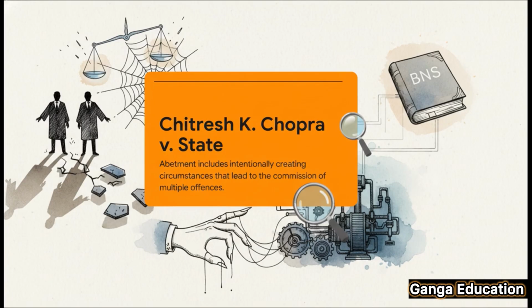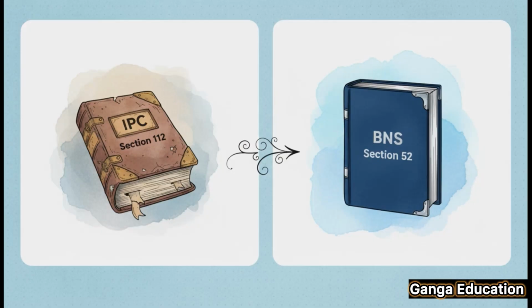This principle was reaffirmed by the Supreme Court in the case of Chitresh Kumar Chopra versus the State. The court held that abetment also includes intentionally creating circumstances where you know that multiple offenses are likely to be committed. And, from an exam perspective, please also note that Section 52 of the BNS used to be Section 112 of the Old Indian Penal Code.